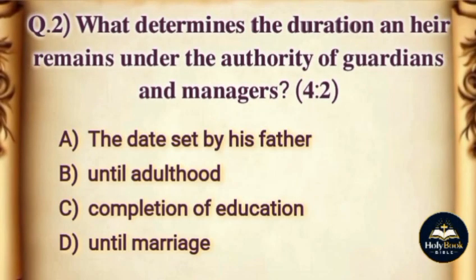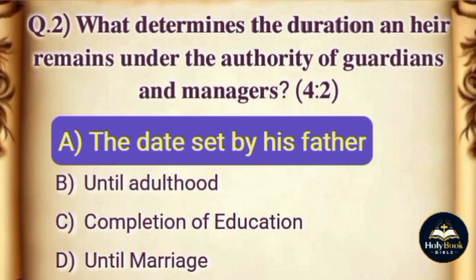Question. What determines the duration an heir remains under the authority of guardians and managers? Options: A. The date set by his father, B. Until adulthood, C. Completion of education, D. Until marriage. The correct answer is option A. The date set by his father.